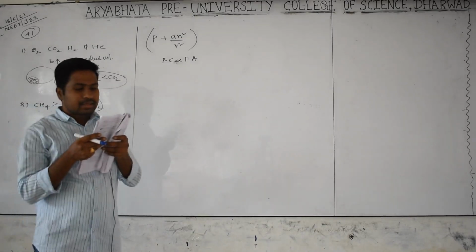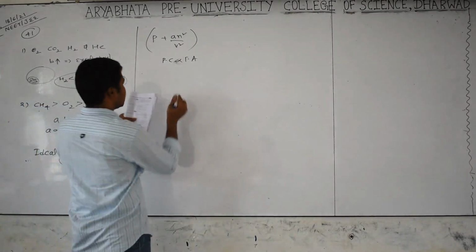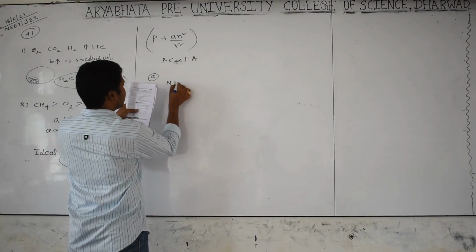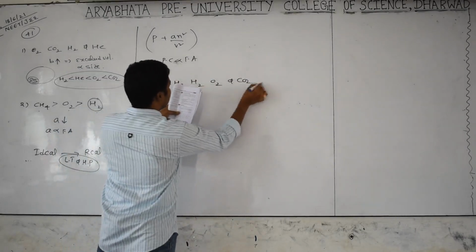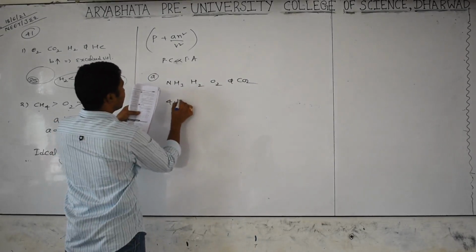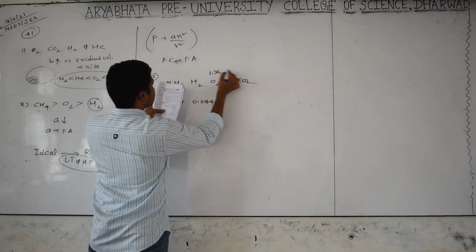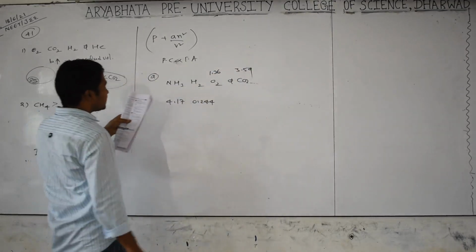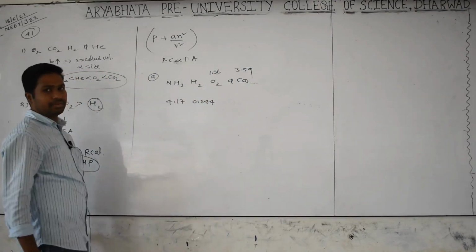Go for the next. Van der Waals constant is given for this one. Good question. The pressure correction constant values given for NH3, H2, O2 and CO2 are respectively 4.17, 0.244, 1.36 and 3.59. Which one of the following gases is most easily liquefied?